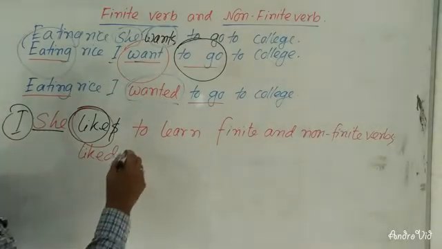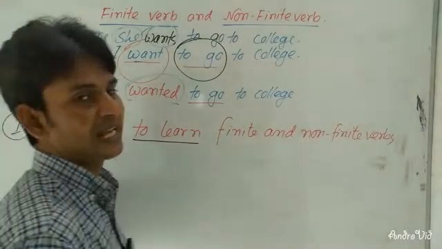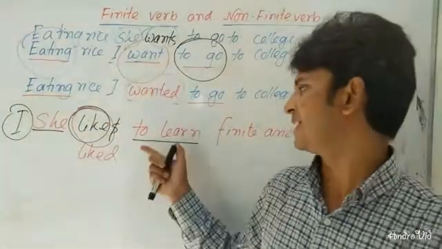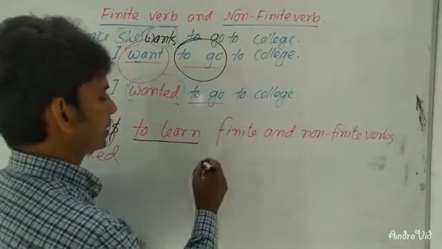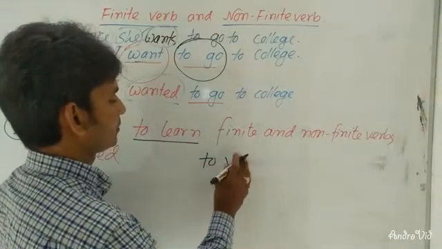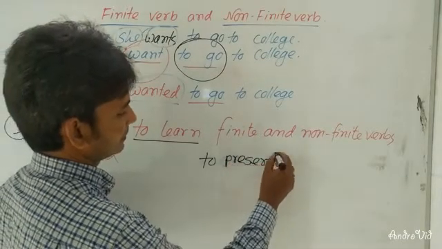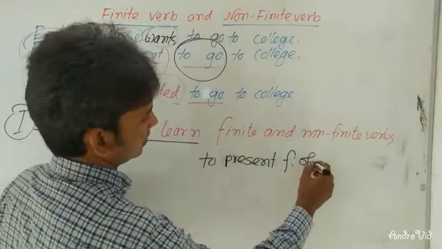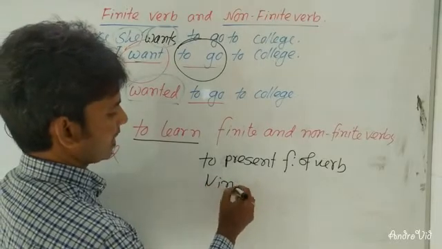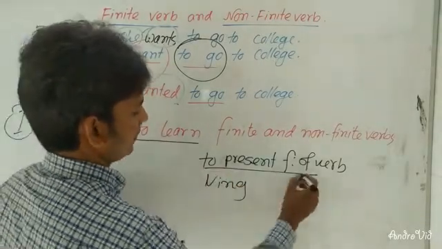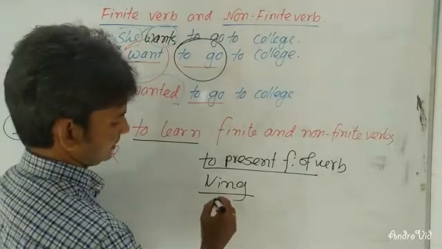And a non-finite verb is a verb which is not changed according to subject, person, tense and number. So you can see here "to learn". Especially the verb which is added with "to" plus the present form of the verb, then "ing" with a verb, then the past participle form of a verb.